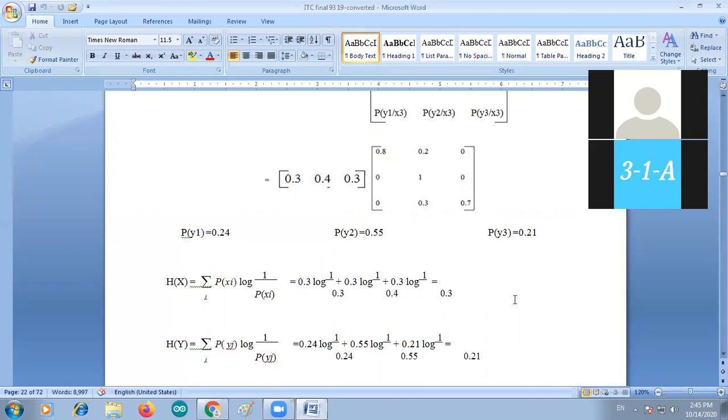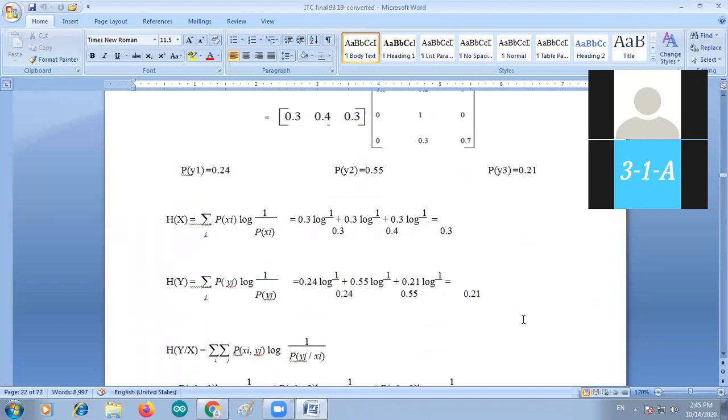P of y1, P of y2, P of y3 values are 0.24, 0.55, 0.21. So if you know the inputs, then find out the entropy, that is H of x. Input is x now. Three inputs, so averaging of those three as H of x. That is called sigma P of xi log 1 by P of xi.